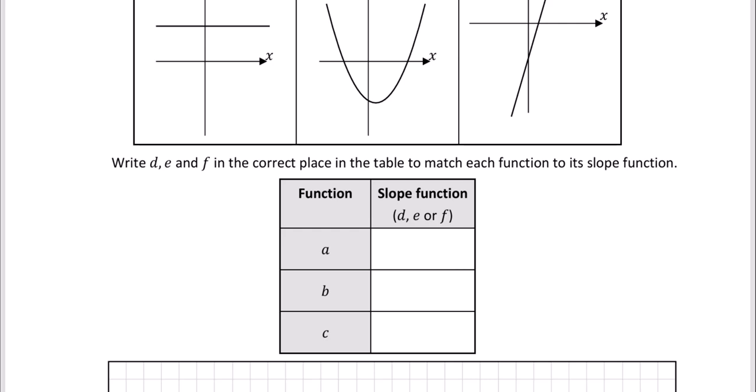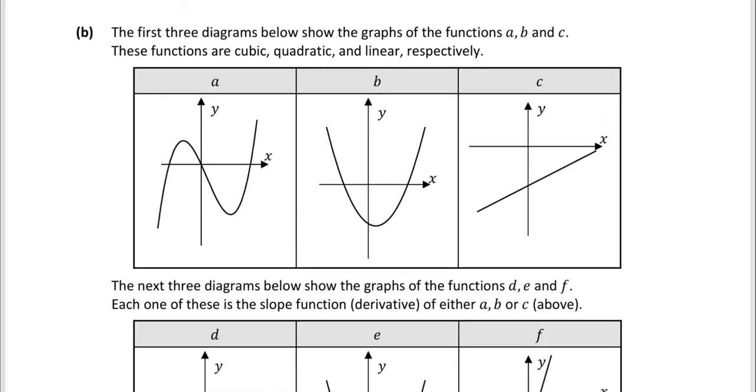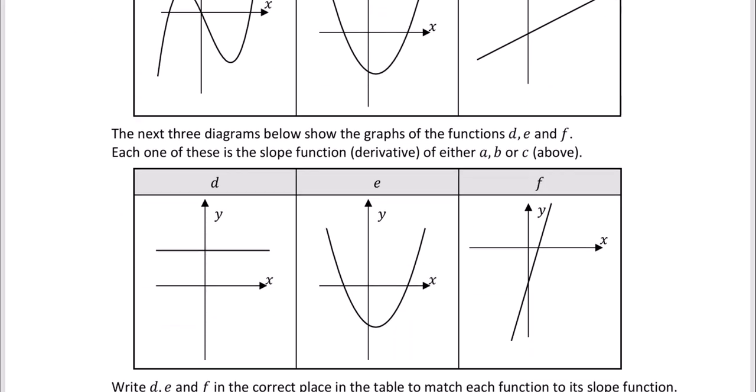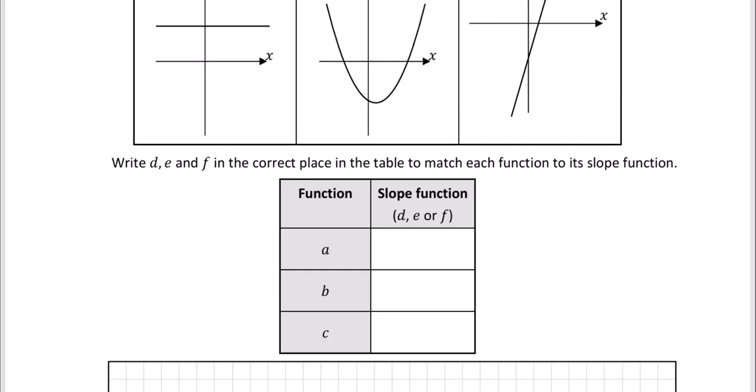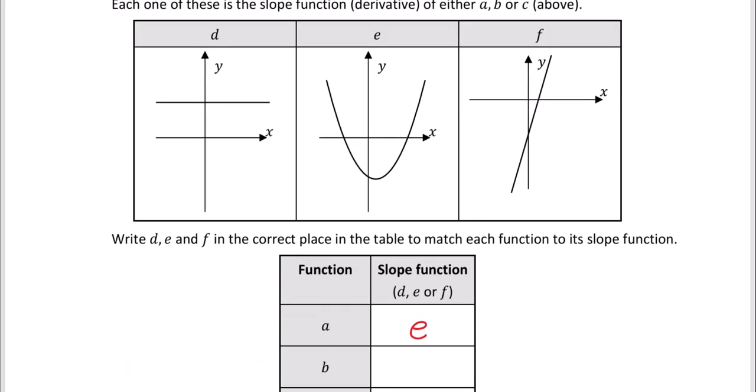So we just look at a first. So a is a cubic function, and when you differentiate a cubic function, you get a quadratic function. The only quadratic function there is this function here, e. This is a parabola here, so this is our quadratic function. So a is going to have a slope function e. Let's look at the next one then.